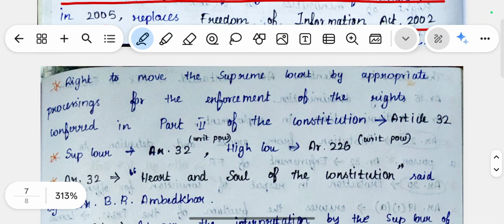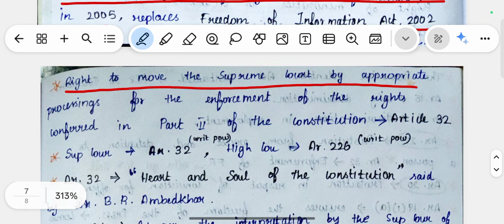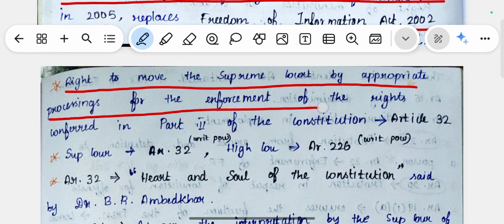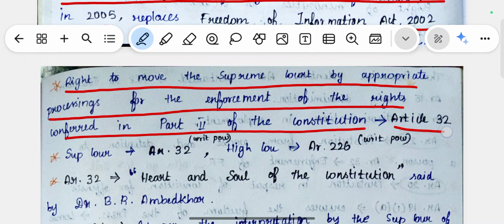The next one is the right to move the Supreme Court by appropriate proceedings for the enforcement of the rights conferred in Part III of the Indian Constitution, which is Article 32. So if any fundamental right is violated, we have the right to approach the Supreme Court by applying for writs. There are 5 writs, which were talked about in this question.